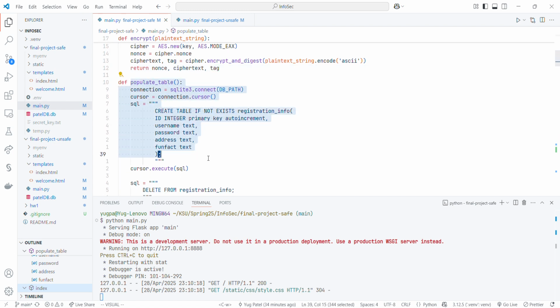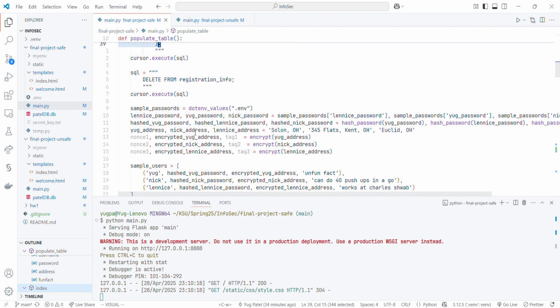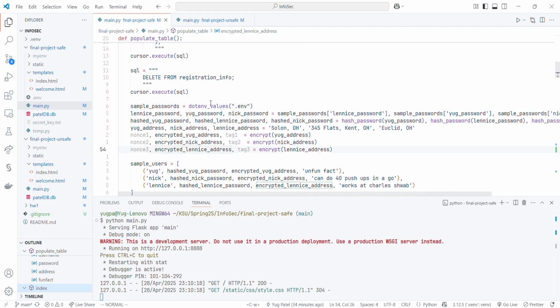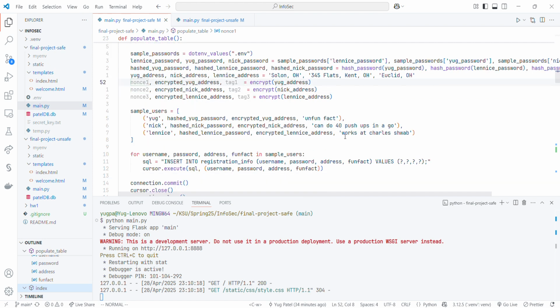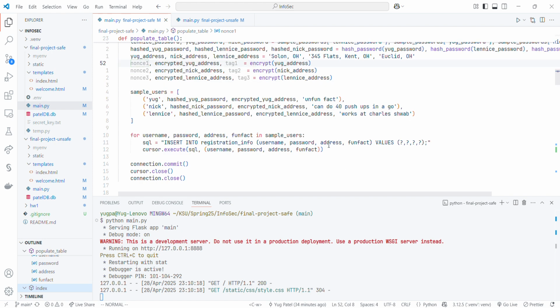So again we have the populate table. However, the difference here is that we are reading the passwords from the environment file, and then this is how we are calling the encrypt function. While we are calling encrypt, there are these side variables called tag and nonce. Nonce is a number used only once, which we don't really need for any kind of computation in our project, so we would be skipping those.